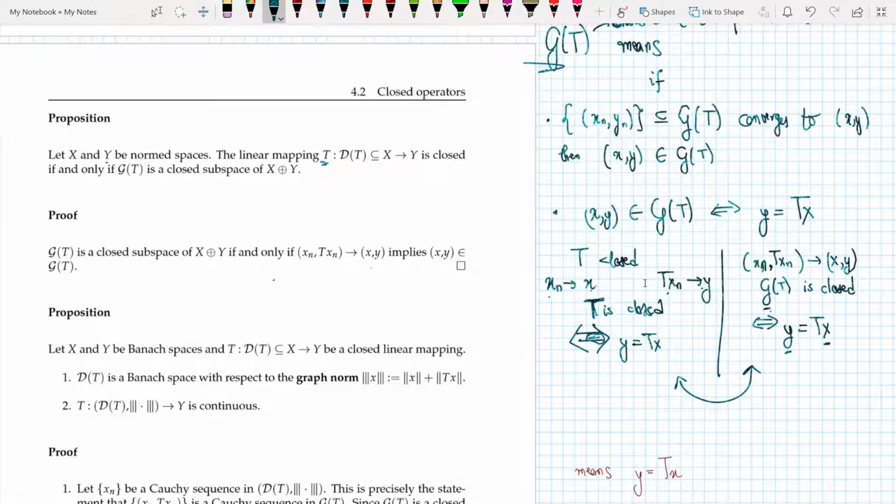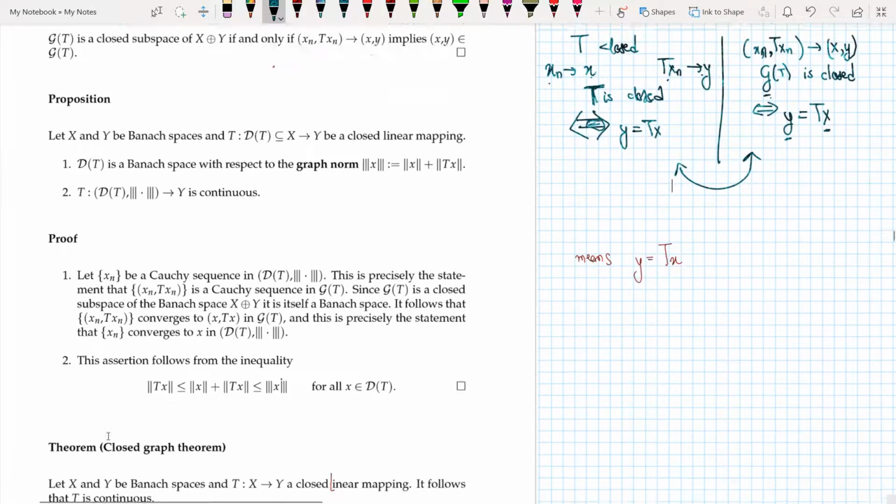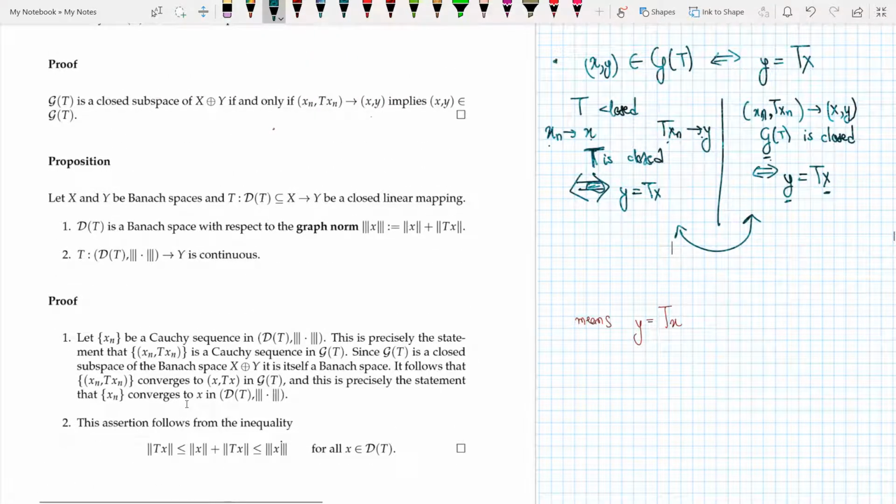And now we do another proposition. We say that D(T) is a Banach space with respect to the graph norm. Now this is the graph norm, and I say that it is a Banach space. So let x_n be a Cauchy sequence in D(T). When I say that x_n is a Cauchy sequence in D(T), I mean this is (x_n, Tx_n).